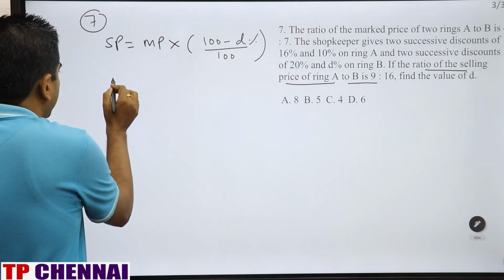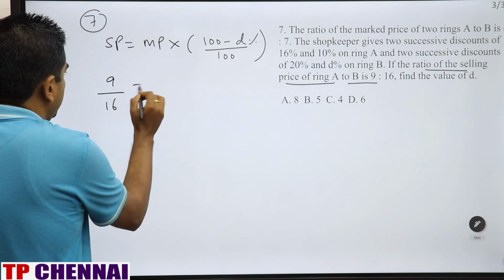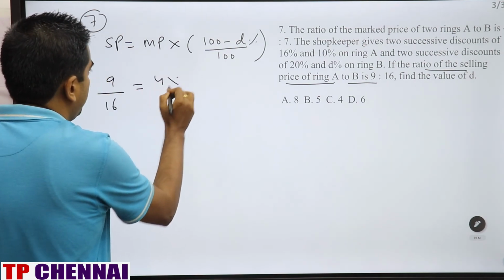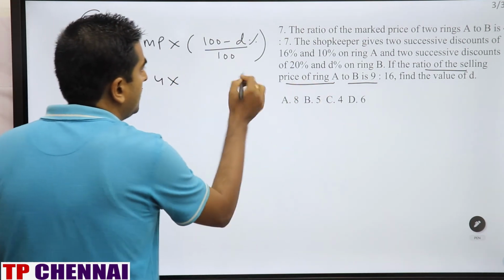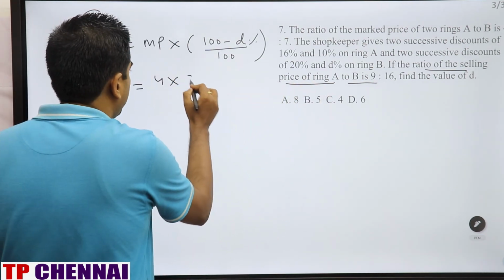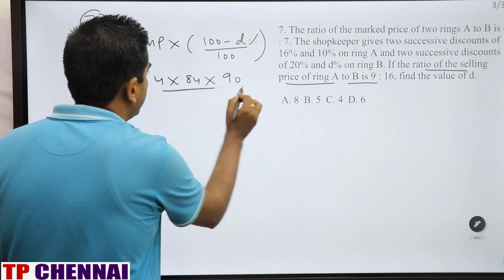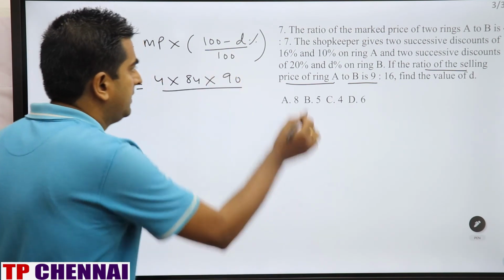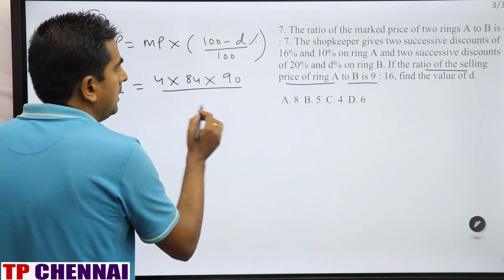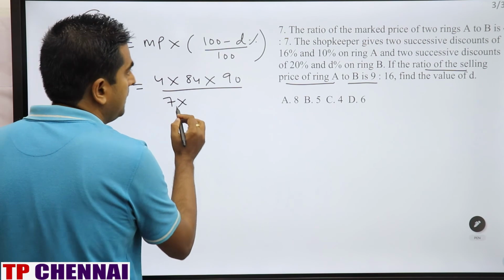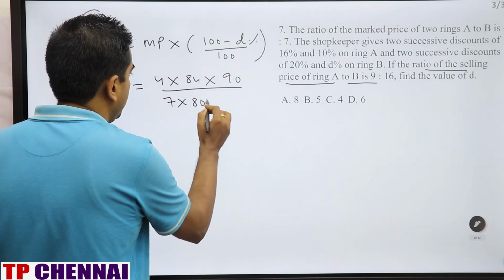Selling price ratio they have given you of two rings A and B, 9:16. That means 9 by 16 is equal to mark price 4. For the first case, ring A, discount of 16%, so remaining is 84%. 84 into 10% discount, remaining is 90. Percent will be cancelled, right? Second, ring B, mark price is how much? 7. 7 into 20% discount is given, remaining is 80.